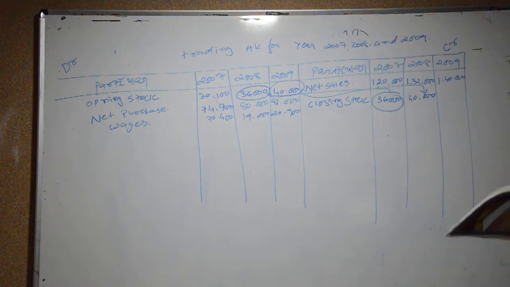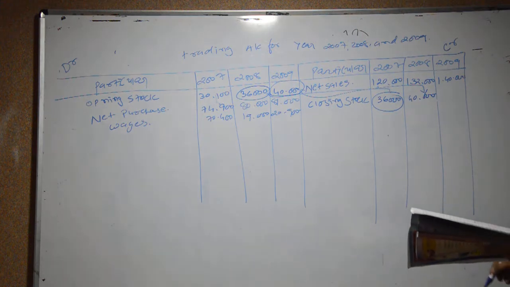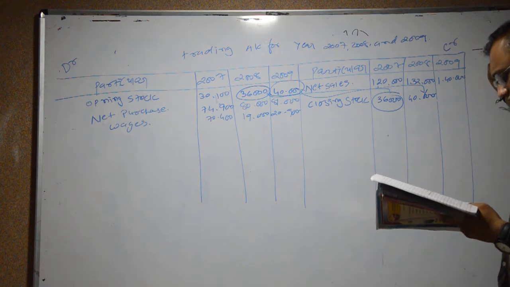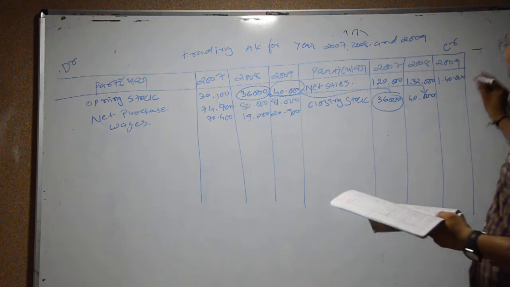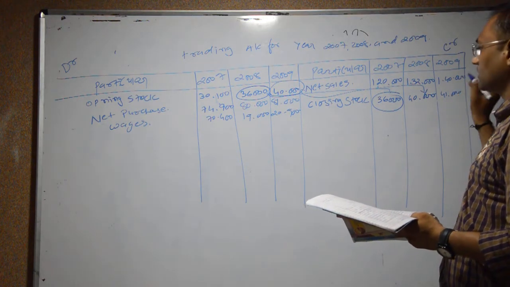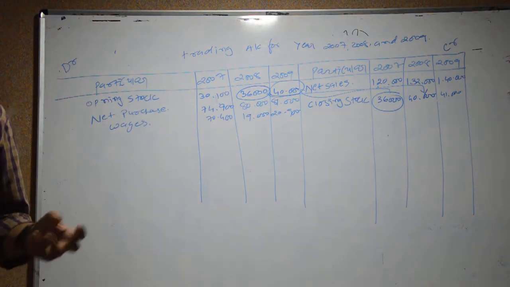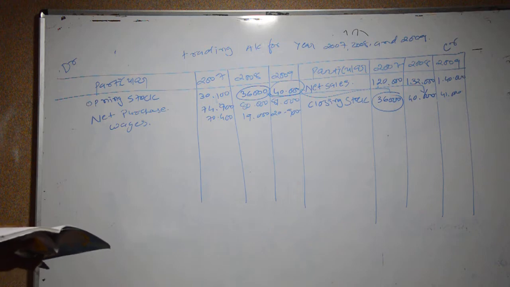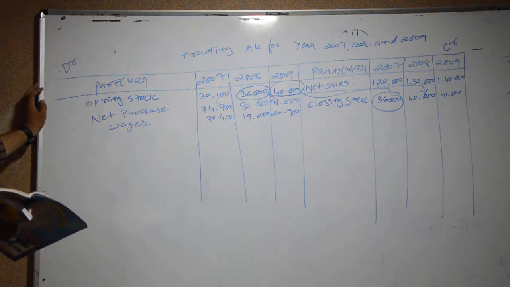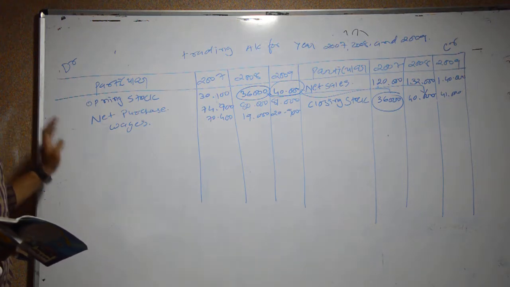And the last one we have to mention is that the closing stock of 2009 is the opening stock of 2010. So the closing value that we have to find is 41,000, the closing stock of 2009-10 given in the sum, which is considered by the amount given in the sum.